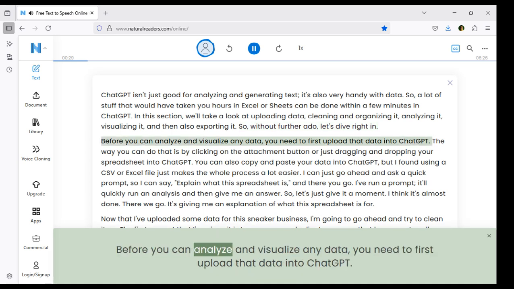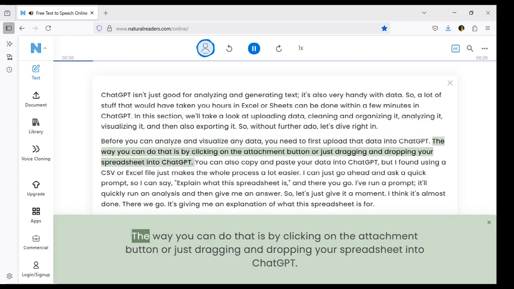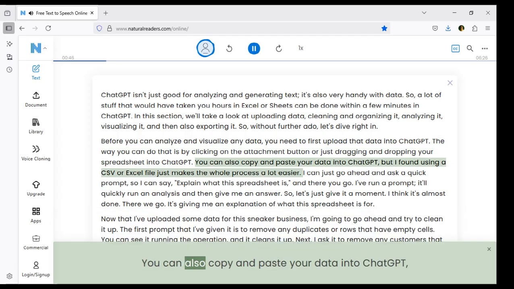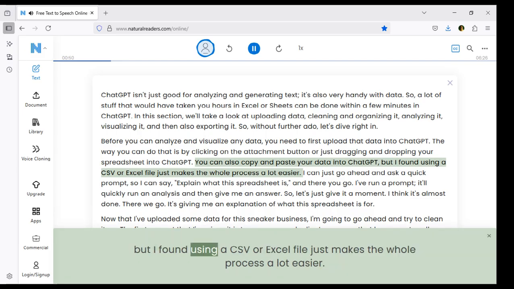Before you can analyze and visualize any data, you need to first upload that data into ChatGPT. The way you can do that is by clicking on the attachment button or just dragging and dropping your spreadsheet into ChatGPT. You can also copy and paste your data into ChatGPT, but I found using a CSV or Excel file just makes the whole process a lot easier.